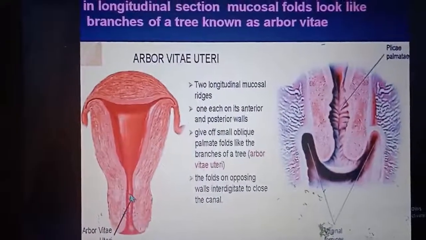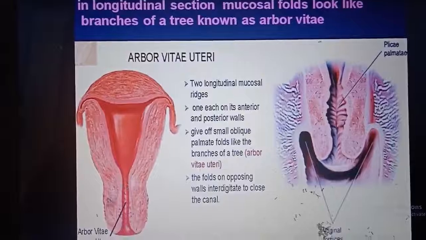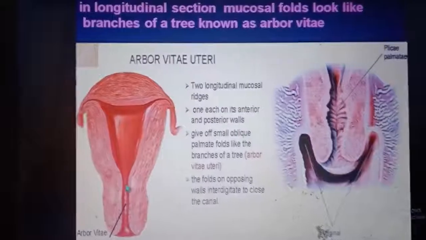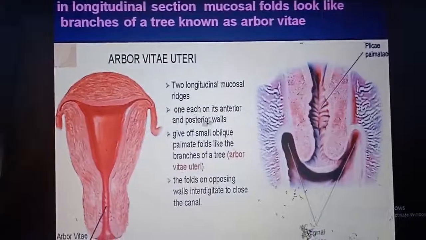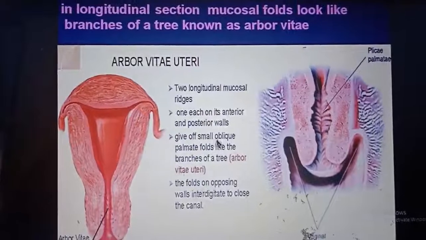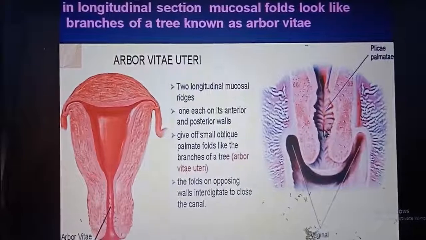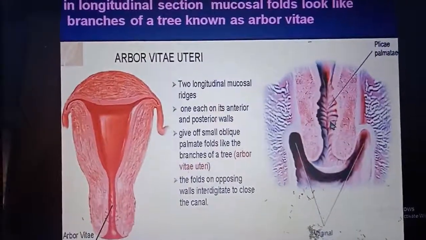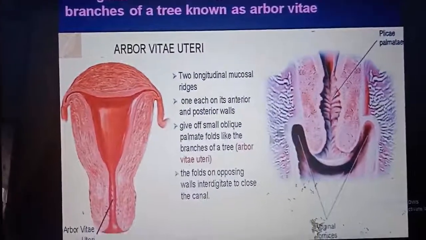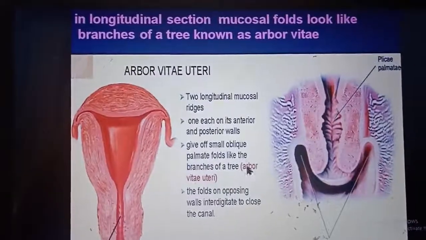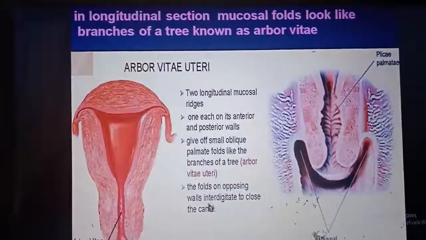In the longitudinal section of the cervix, the histological layers are the same, mucosa, muscularis, serosa, but in the mucosa there is a mucosal fold. There are two longitudinal mucosal ridges, one each on the anterior and posterior wall, and they give rise to oblique palmate folds along the whole of its length, and this is known as arbor vitae uteri. As the cervix is part of the uterus, it is arbor vitae uteri. Arbor vitae means the tree of life. Actually, the folds on opposing walls interdigitate to close the canal.